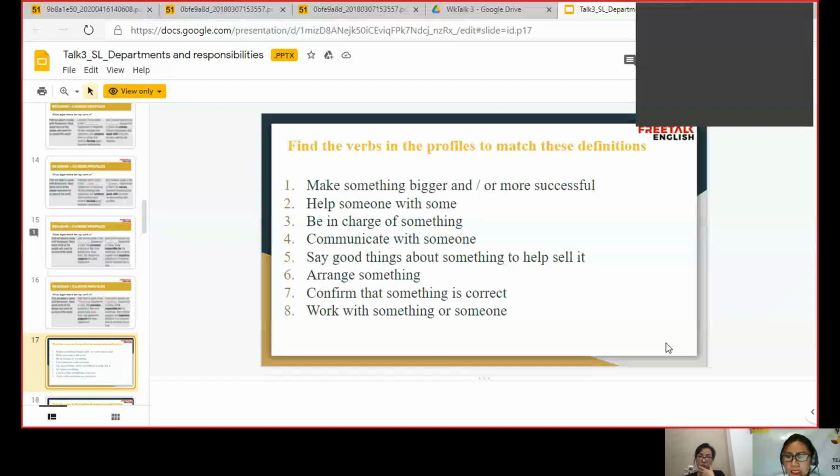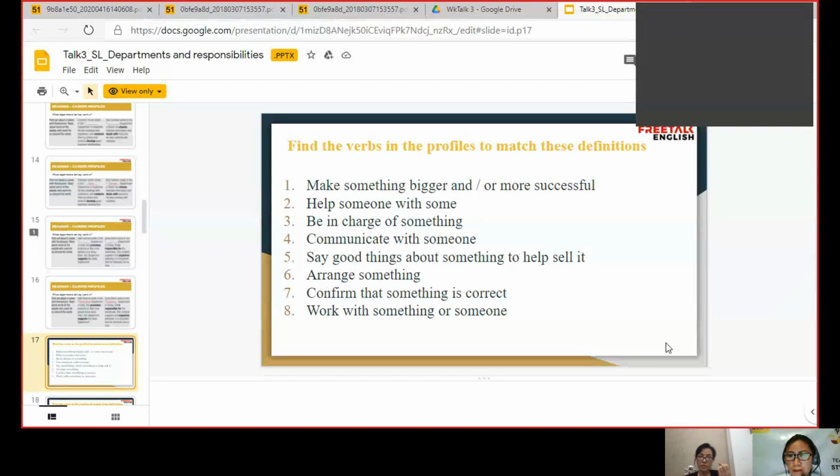What word is it? A single word which means to make something bigger and more successful. What do you think it is?